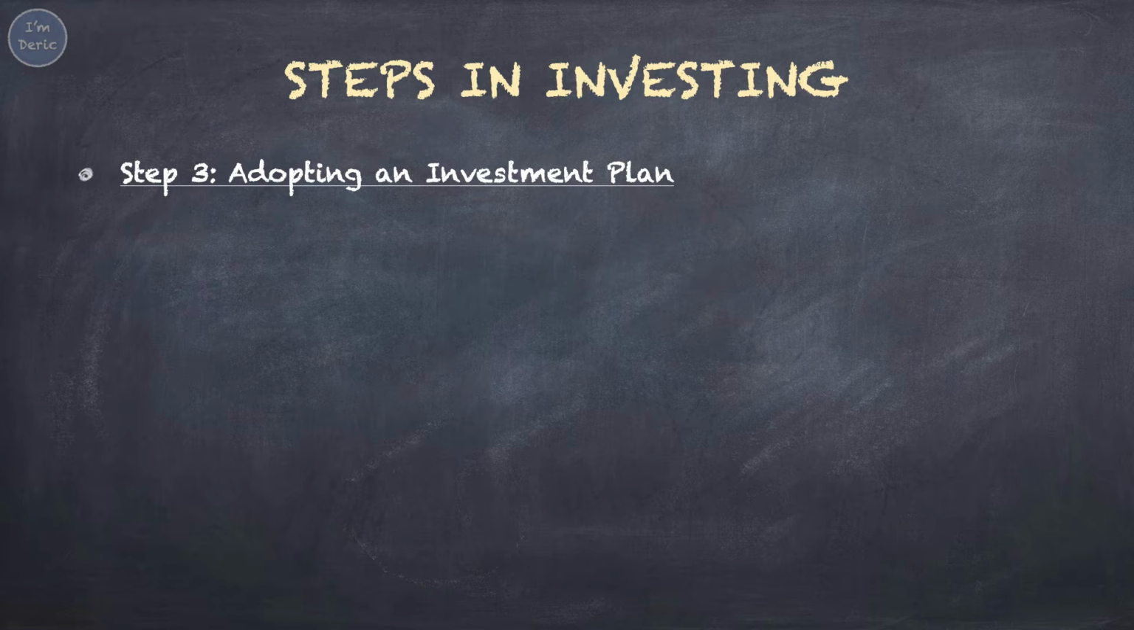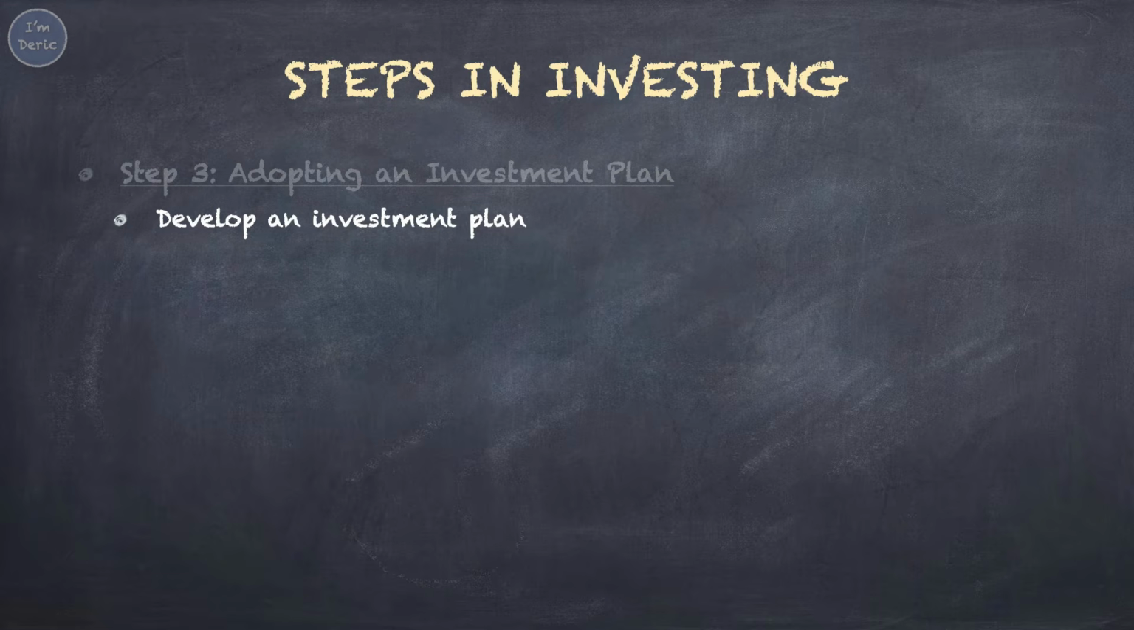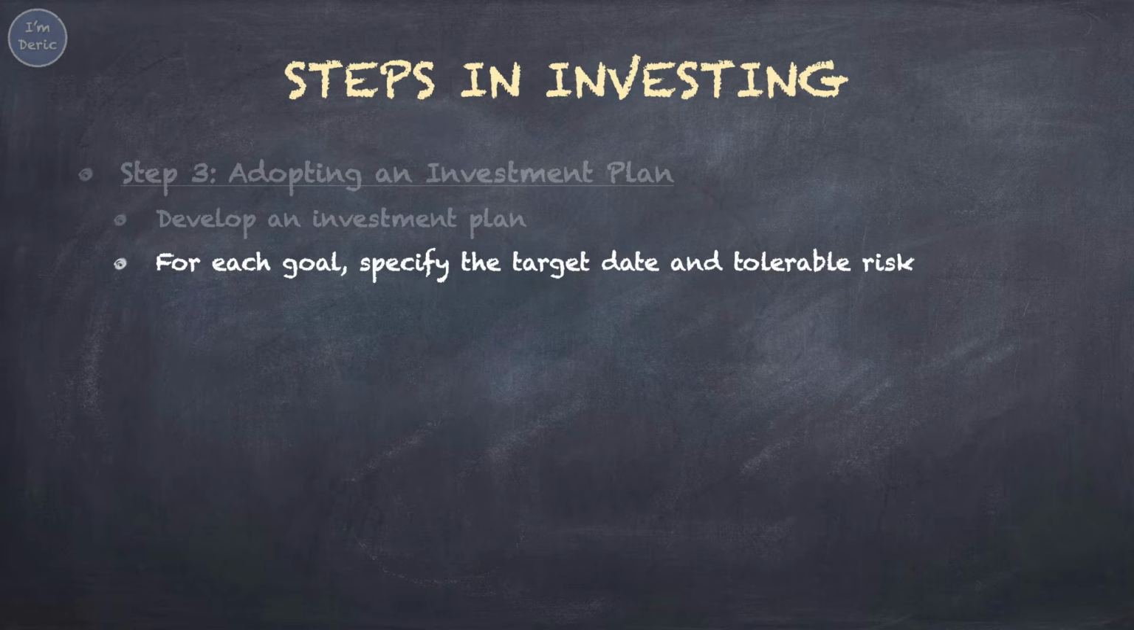Step 3. Adopting an investment plan. After establishing your investment goals, you may develop an investment plan. Investment plan is a written document that describes how you will invest your money. For each goal, you need to specify the target date for achieving it and the amount of tolerable risk. Your investment plan must be specific and consistent with your investment goals.